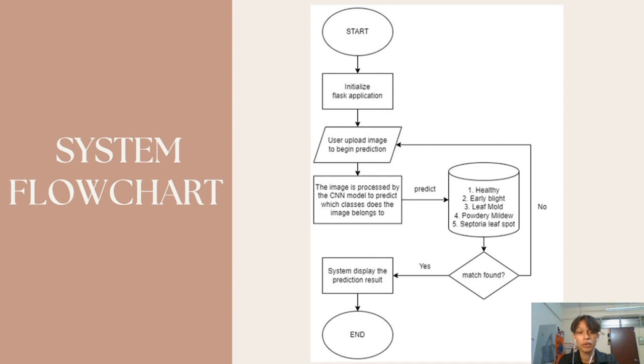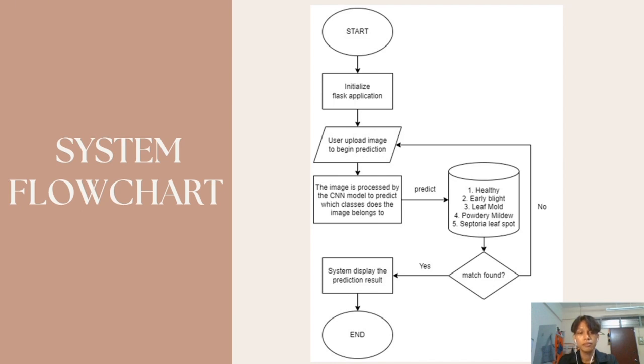After the user uploads an image of the 5 classified images that we mentioned earlier, the image will be processed by the CNN model to predict which class the image belongs to. It will predict the 5 types of image that we have trained, which are healthy, early blight, leaf mold, powdery mildew, and the last one is septoria leaf spot.